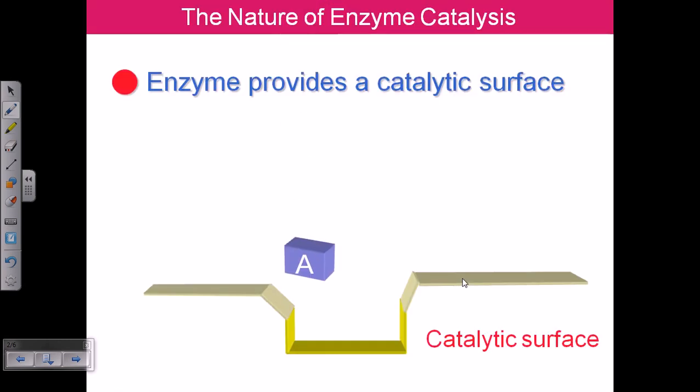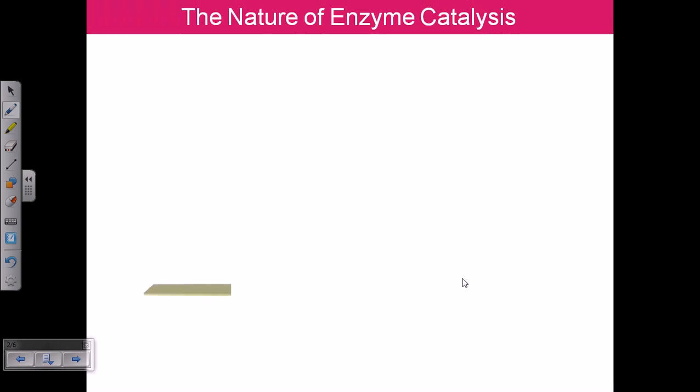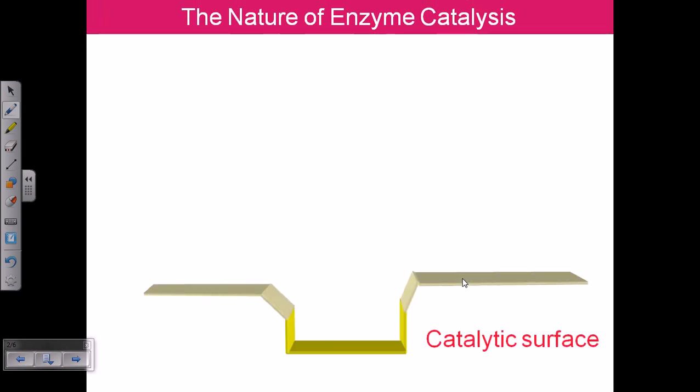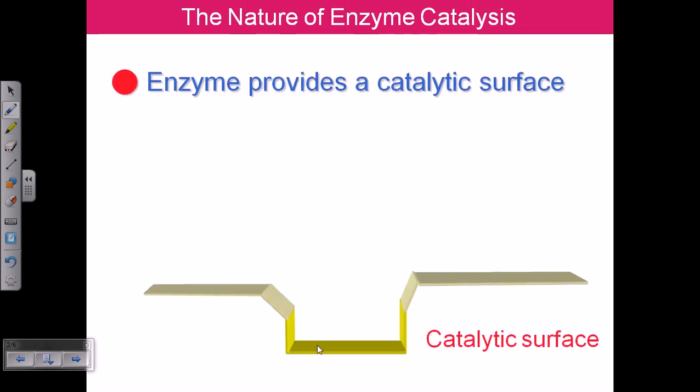So the nature of enzyme catalysis. Suppose this is the enzyme surface and it has the catalytic surface. So an enzyme provides the catalytic surface for the reaction. In this case this region is the catalytic surface. Now say this is the substrate.